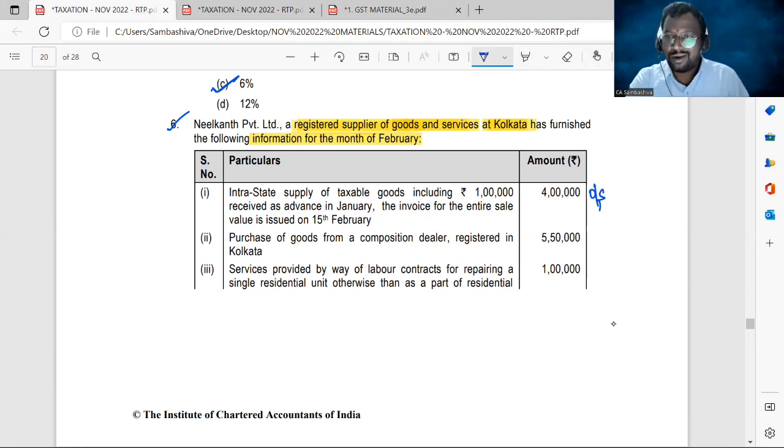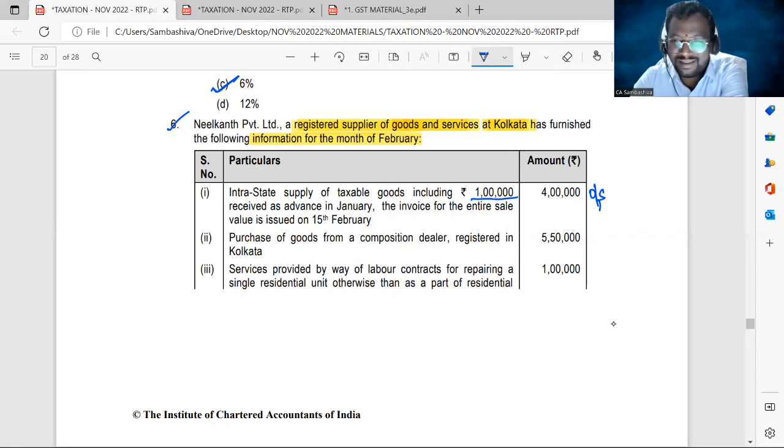The value is 4 lakhs, but that 4 lakhs includes 1 lakh advance belonging to January month. Now, sir, for the calculation of output tax liability for the month of February, should I consider this 1 lakh or not? Because this 1 lakh is not belonging to February, that is belonging to January. That's an advance amount. We might have included this 1 lakh in the January month output tax liability.